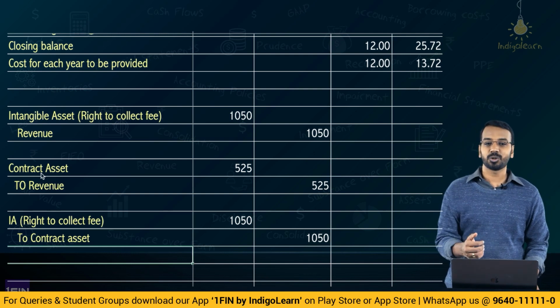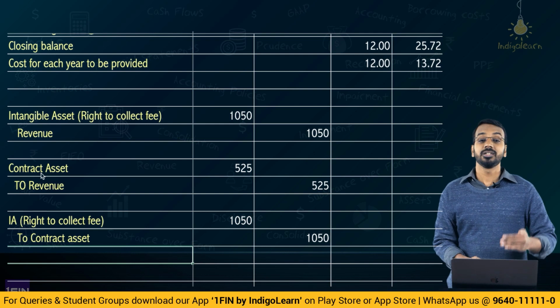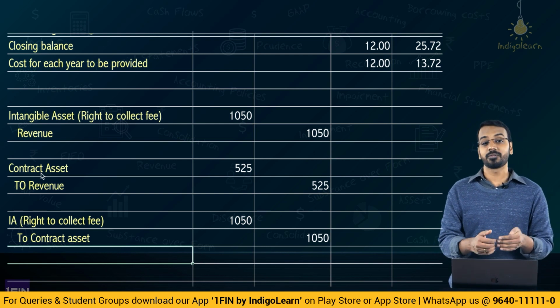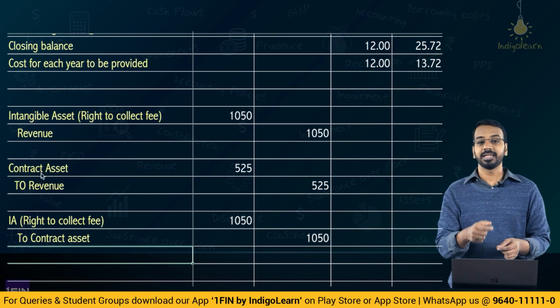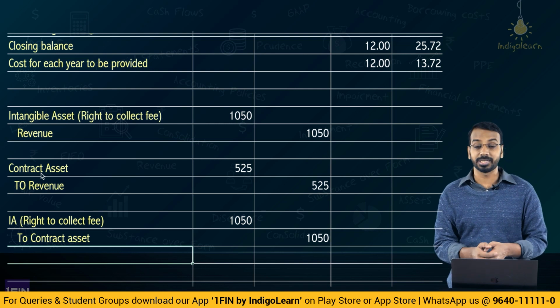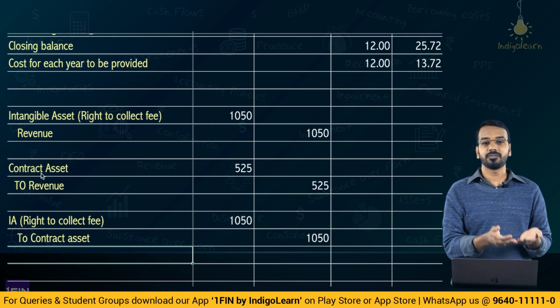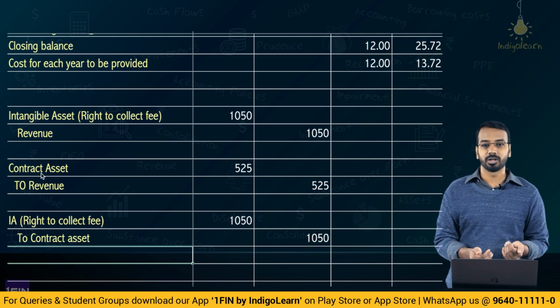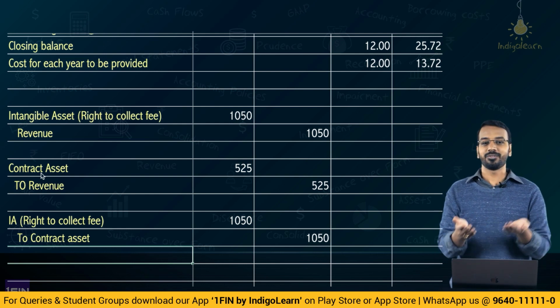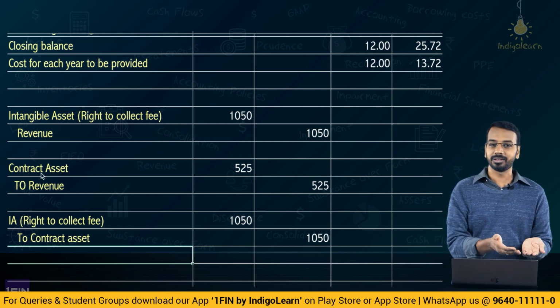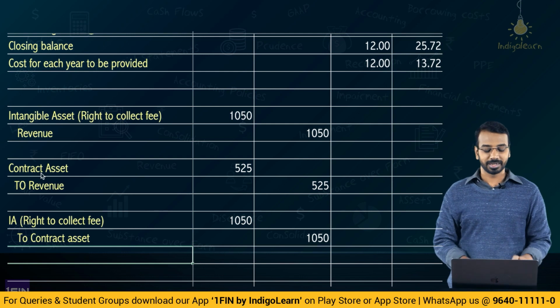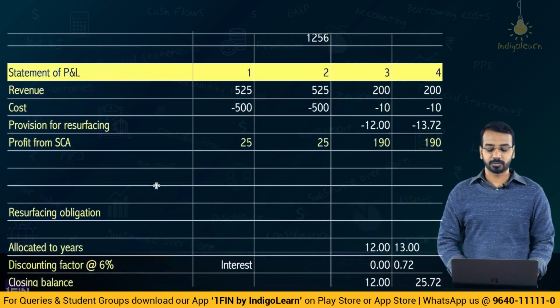The entity has a right to collect the user fee only when the user uses the road. And also please note, friends, there is no unconditional right when the construction services are completed, because the user will make the fee payment only when the user uses the road. If the user does not use the road, if there are no passengers, if there are no vehicles, then there is no revenue at all. So, this is one more thing you have to remember.